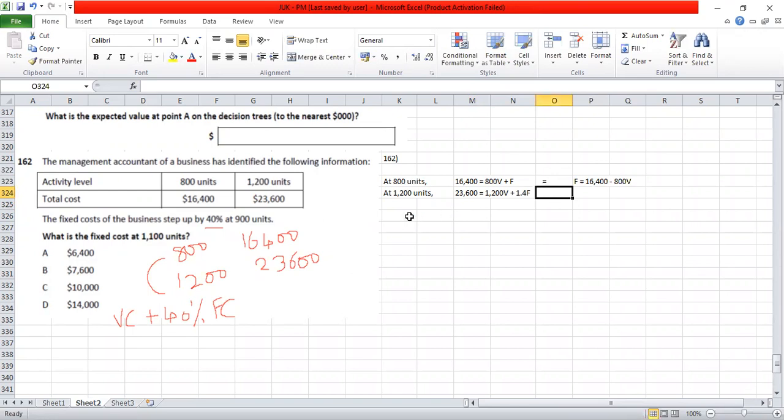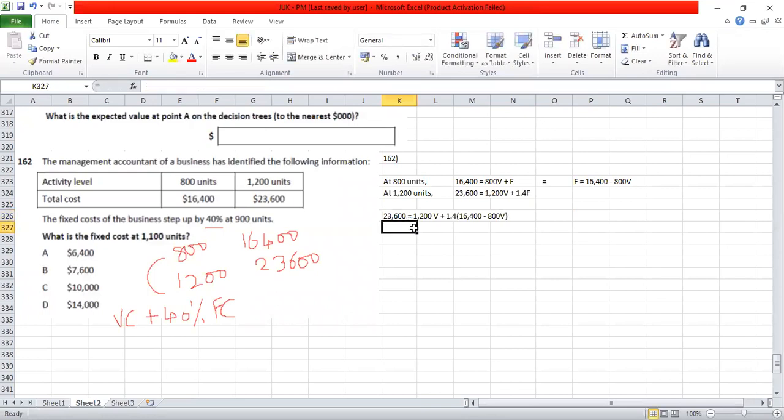So now we have 23,600 is equal to 1,200 V plus 1.4 in bracket 16,400 minus 800 V.